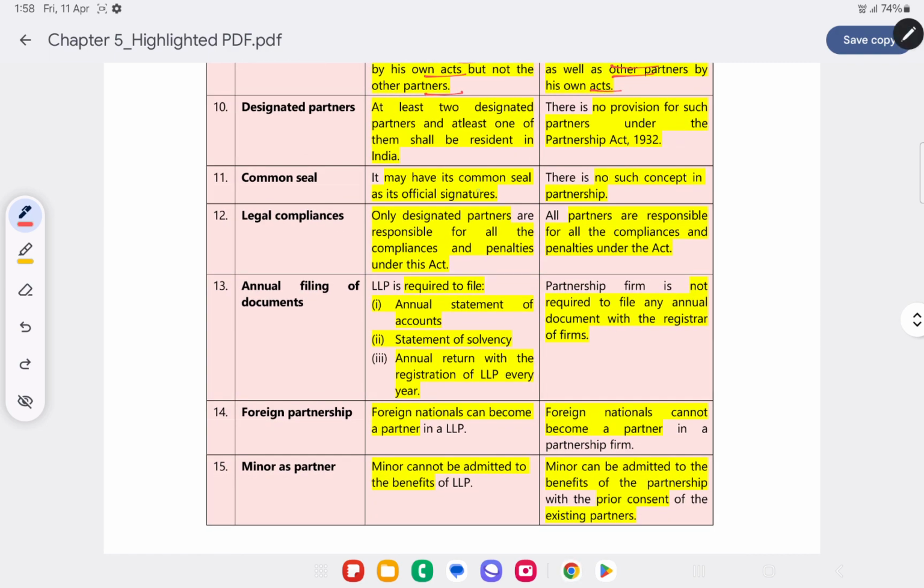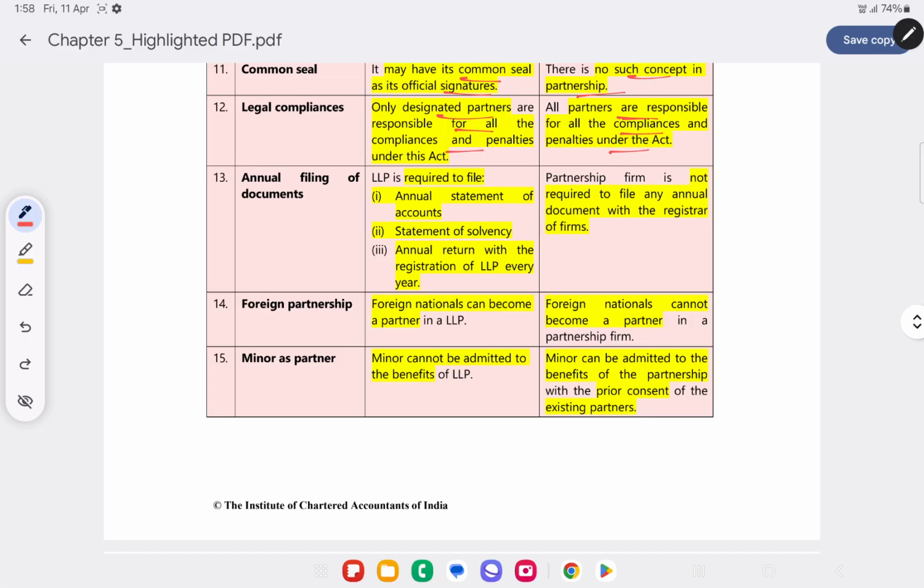Common seal. In case of LLP, it may have a common seal as an official signature, whereas in case of partnership, there is no such concept. Legal compliance. Over here, designated partners are responsible, whereas in case of a partnership firm, only partners are responsible for all the compliances and penalties.